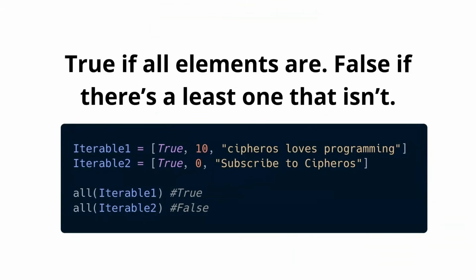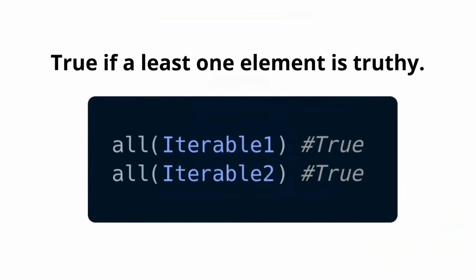In this case, we have iterable 1 and iterable 2. As we can see, 2, 10, and a string, not an empty string, are truthy values. So these are interpreted as true. Yet in iterable number 2, we have a 0, and 0 is a falsy value. Any number different to 0 is truthy. Similarly with any, it returns true if at least one element is truthy. Getting back to that code, we see that, yes, they accomplish the truthiness.